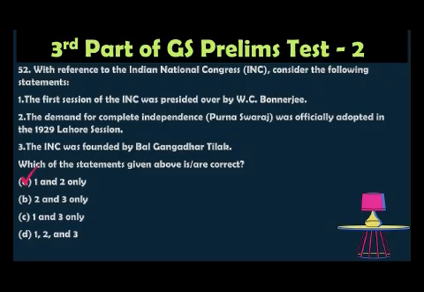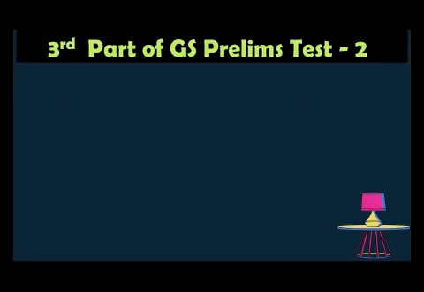The correct answer is option A, 1 and 2 only, because the first session was presided over by W.C. Banerjee. It's a correct statement. The demand for Purna Swaraj in 1929 at the Lahore session is also correct. The INC was founded by Allan Octavian Hume, not Bal Gangadhar Tilak. So the third statement is incorrect.